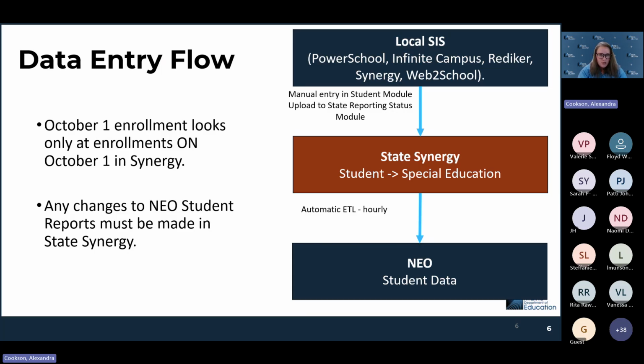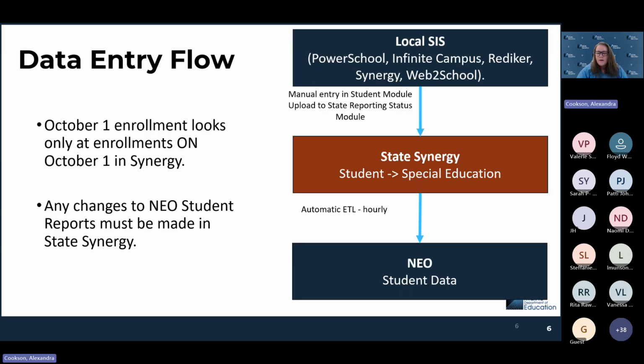We are still continuing with our hourly ETLs throughout the reporting period. A few years ago, you had to request a refresh. That is not coming back. So you will still have that hourly ETL running regularly throughout this entire month. So you will be waiting for that hourly transition for that data to be visible in any NEO report.